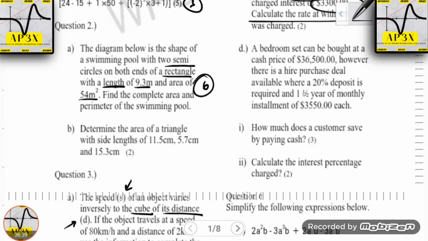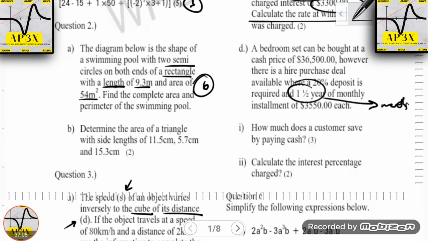So in this question here, you'll recognize that you have to convert the years to months. And we also have to understand that with hire purchase, you are basically using a particular product or service by making partial payments on a monthly basis over a given period of time.